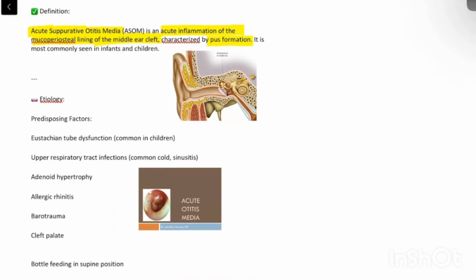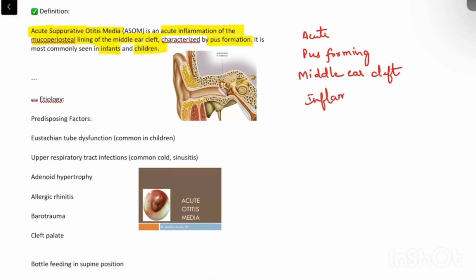It is mostly seen in infants and children. It is acute, pus forming, and an inflammation of the middle ear cleft. Everything is in the name itself.